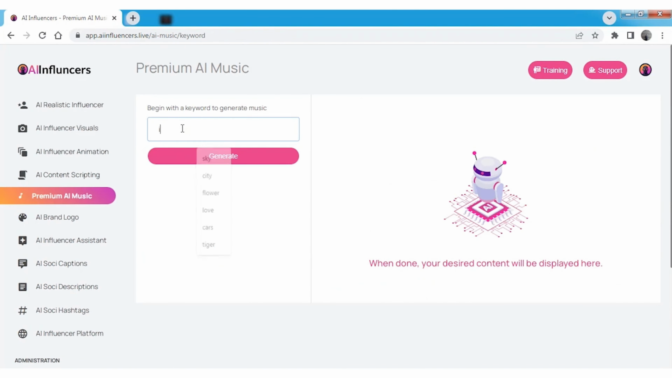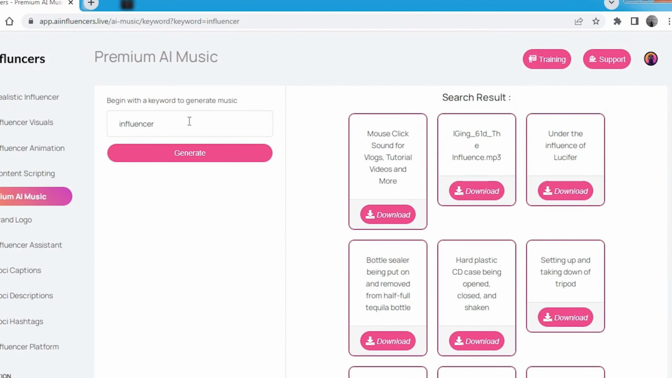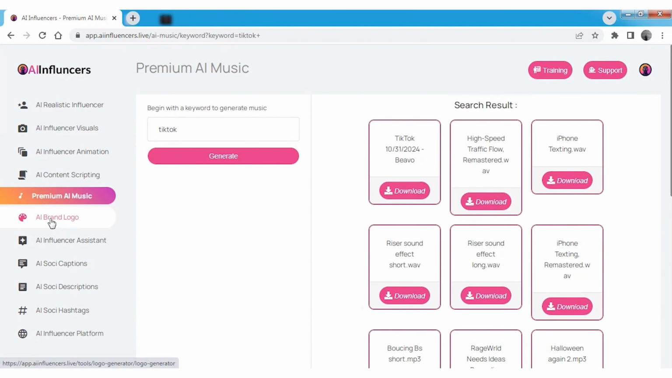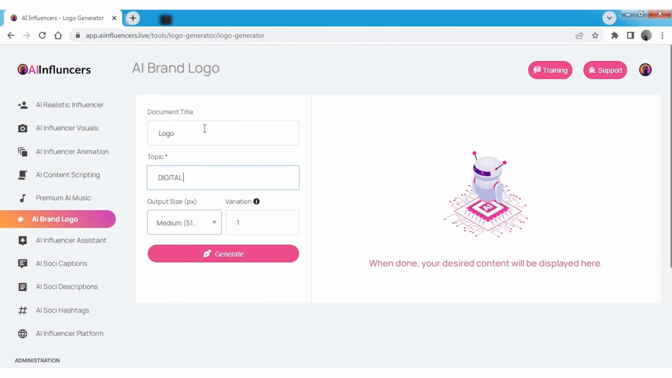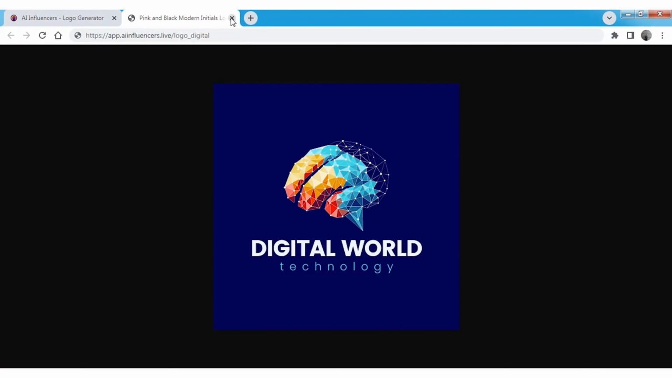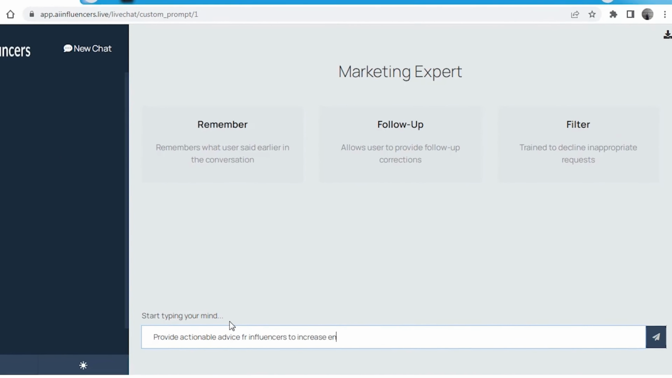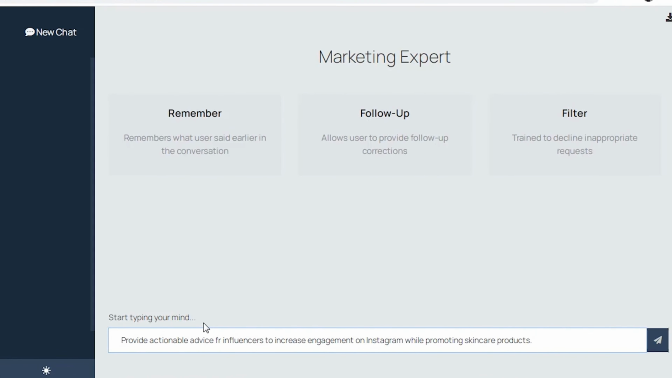Not only this, you can also create premium AI music with one click. Write any keyword and just click Generate, which will generate premium copyright-free AI music in seconds. Also you can create any brand logo in one click with this AI. Write any topic and click Generate to instantly generate your logo. This AI also has a feature named AI Influencer Assistant where you can get any kind of support by chatting.